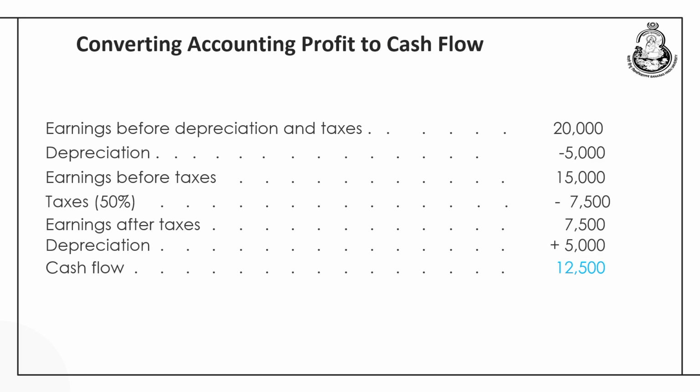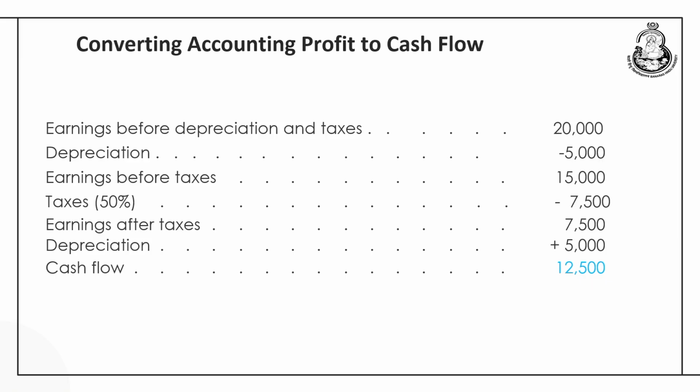Why are we adding back the depreciation? Now, it will not be out of purview to discuss the nature of depreciation. Let me tell you friends, depreciation is not a cost. For ascertaining the accounting profit, we definitely deduct the depreciation, but when we have to calculate the cash flow, it is added back, because depreciation is an amount which is kept aside just for making it possible to replace the old asset with a new one. So, it is an accounting treatment; the fund is not moving, it is not given to any outside party. So, cash remains in the company.